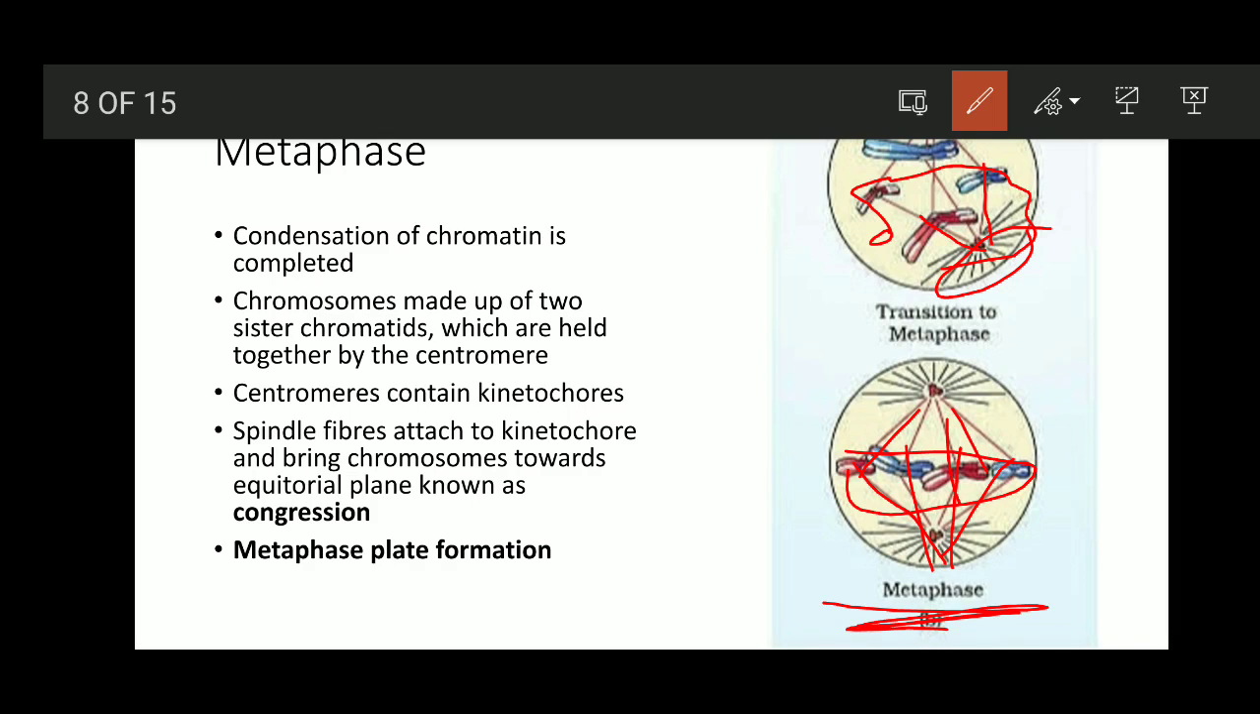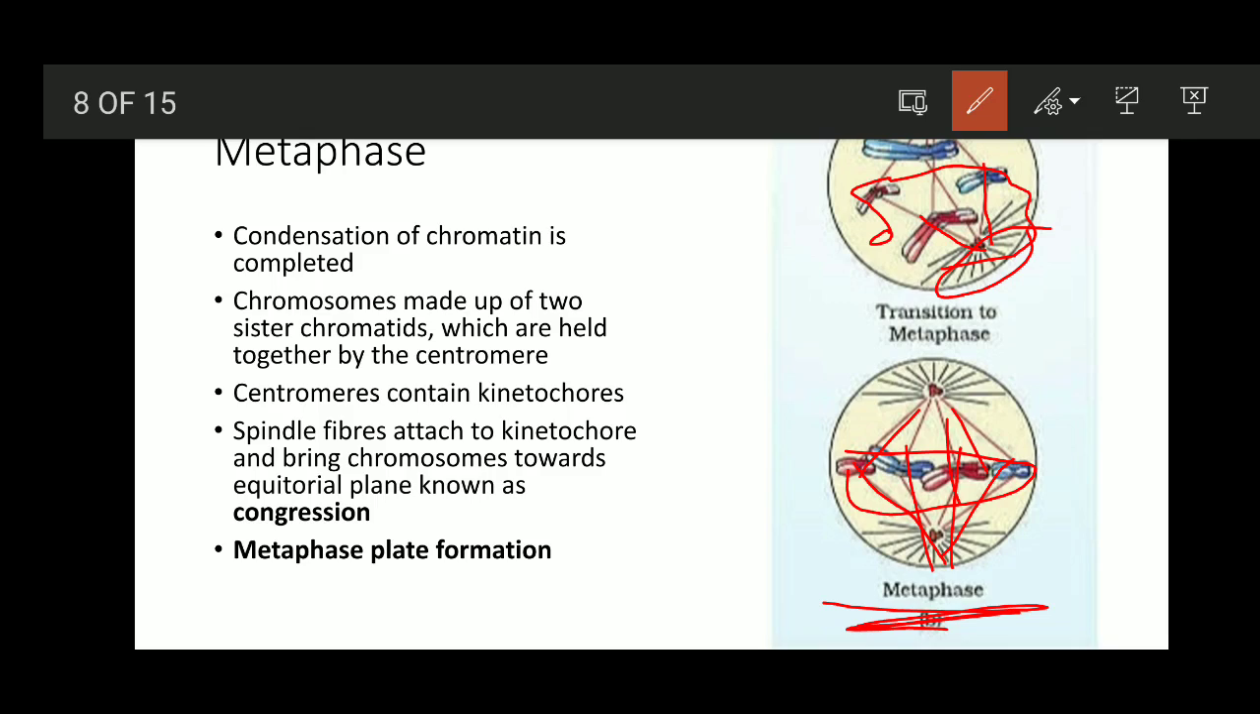To the equatorial plane, and this is known as congression. The bringing of these chromosomes towards the equatorial region by the spindle fibers is known as congression. Now the arrangement of chromosomes is such that one chromatid of each chromosome is connected by its kinetochore to spindle fibers from one pole, and its sister chromatid is connected by its kinetochore to spindle fibers from the opposite pole. Can you see?